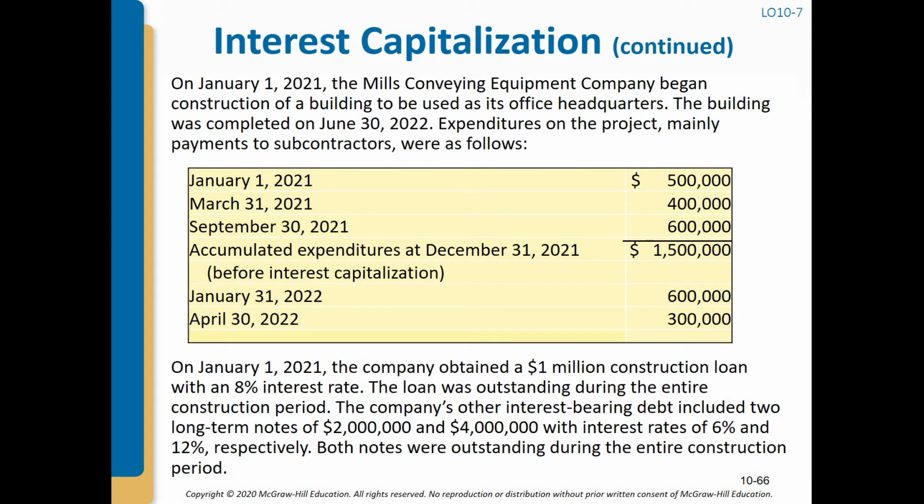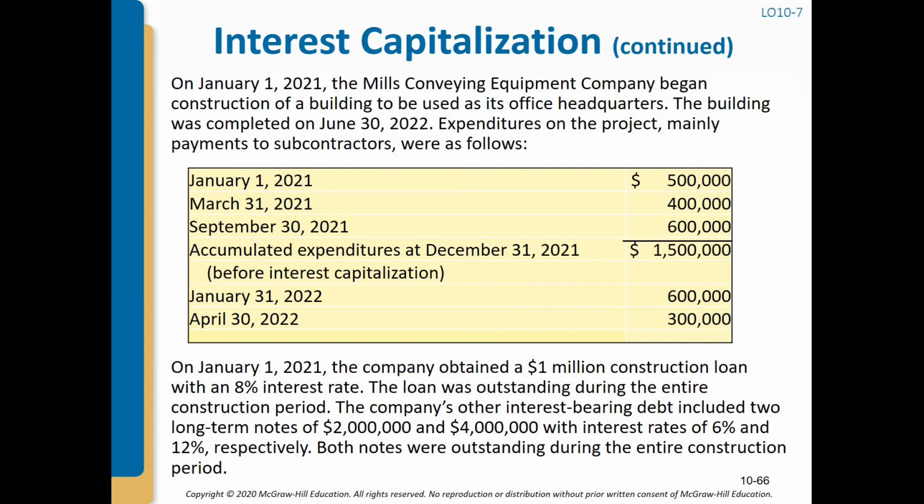And here is an example. On January 1, 2021, the Mills Conveying Equipment Company began construction of a building to be used as its office headquarters. The building was completed on June 30, 2022. So it took 1.5 years, correct? And expenditures on the project, mainly payments to subcontractors, were as follows.